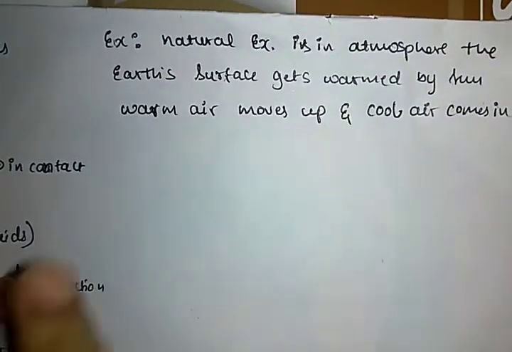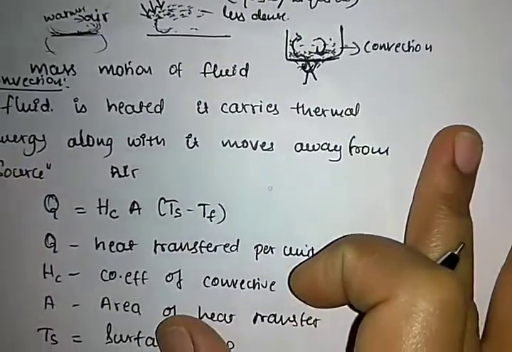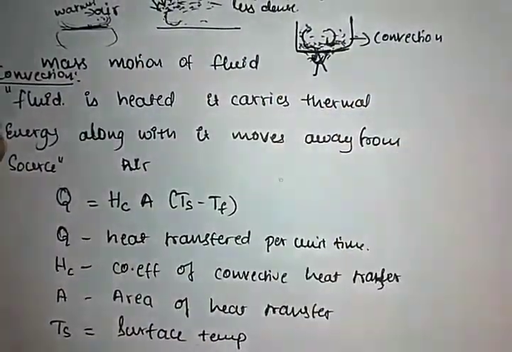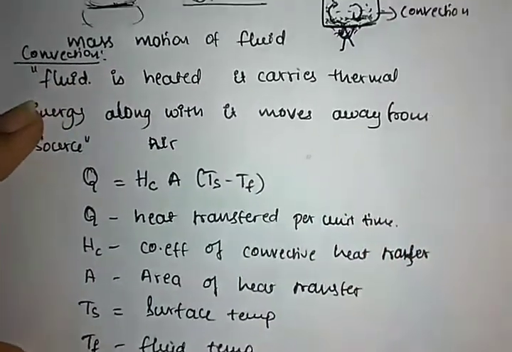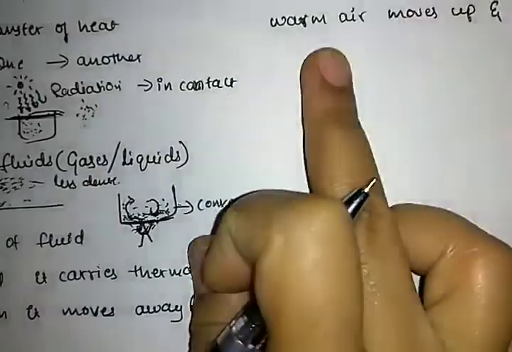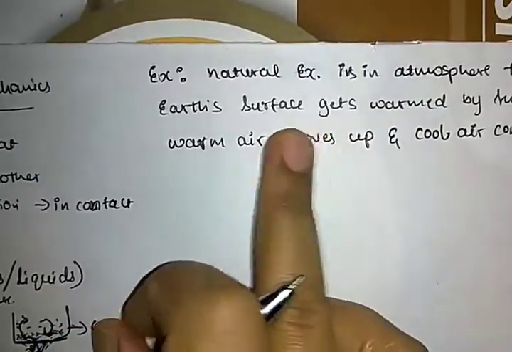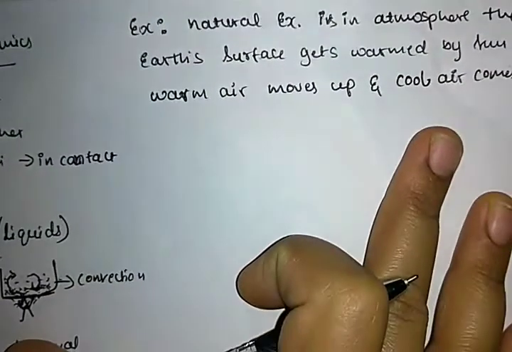So this is an example for convection. Write a note on this. Just write down the heading convection and write the definition, write the equation for convection, and this example for convection. Okay. So next concept is streamline flow.